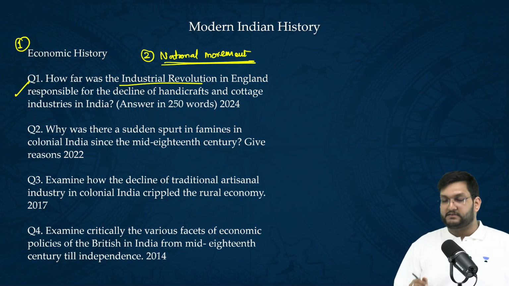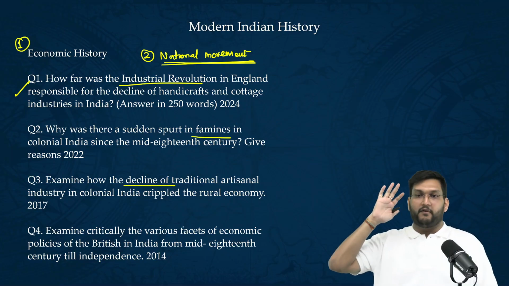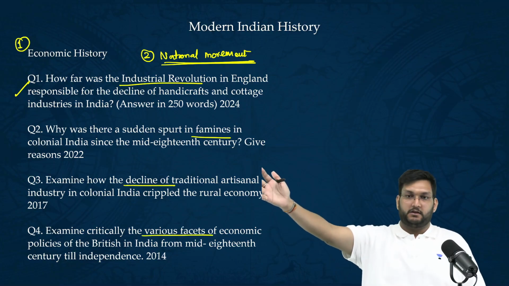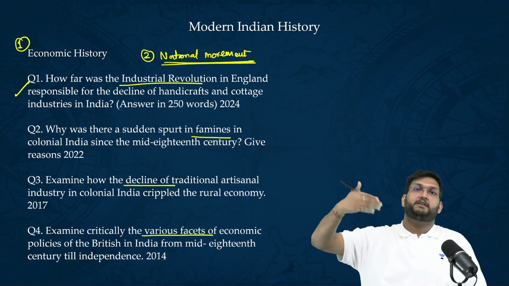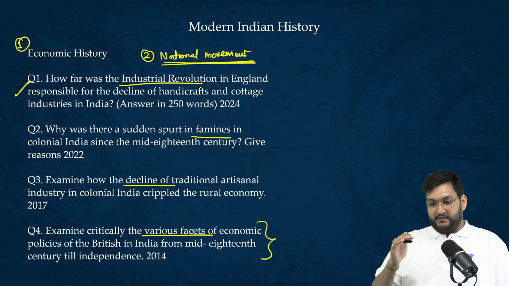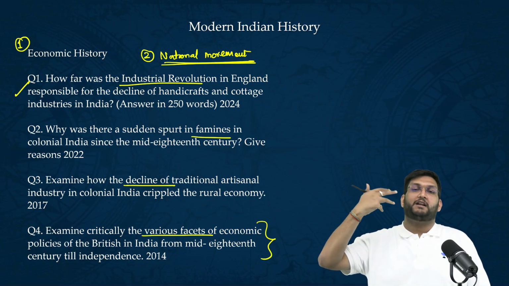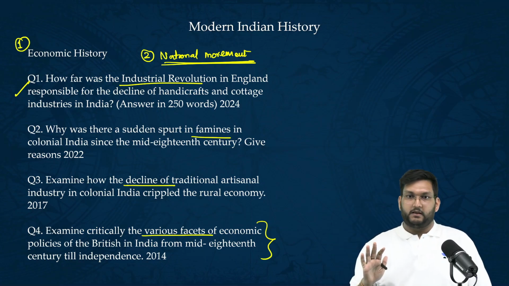Then we had famines, why did they increase? Then we had the concept of deindustrialization again. And then we had a very encompassing question on how did the British loot India, or what were the economic policies. These questions are very simple, conceptual, and very good because they're not asking you factual aspects.